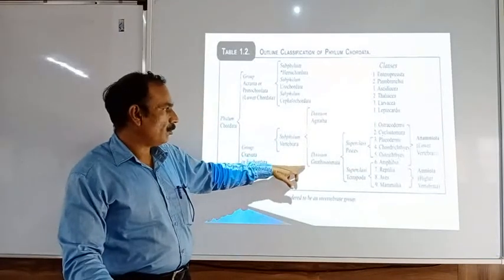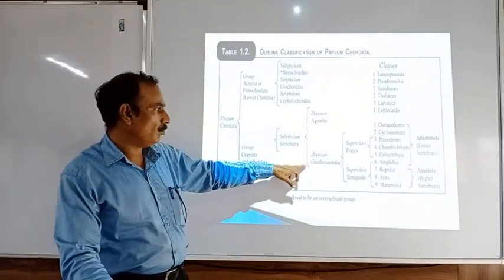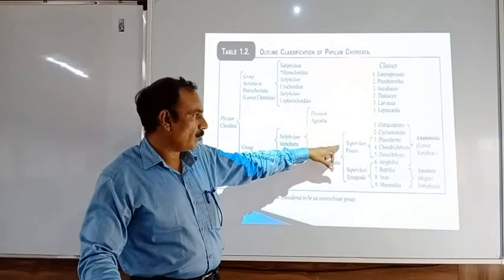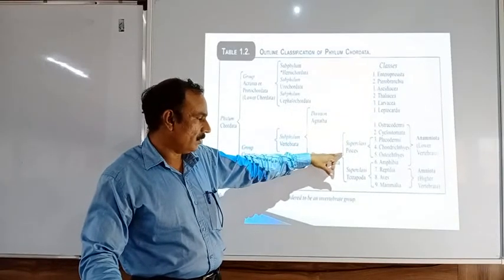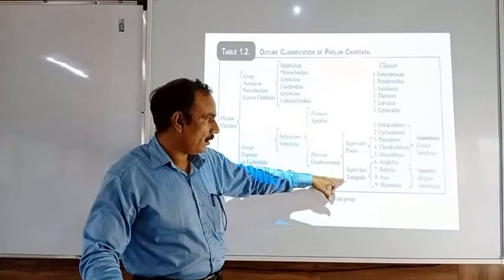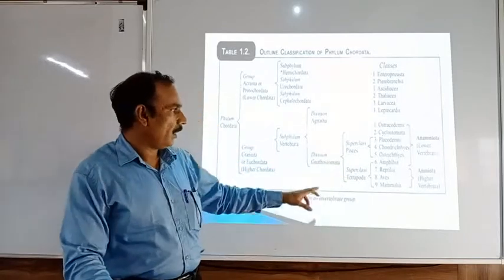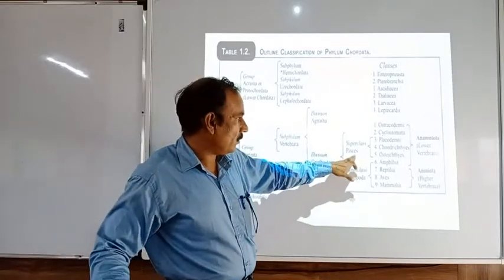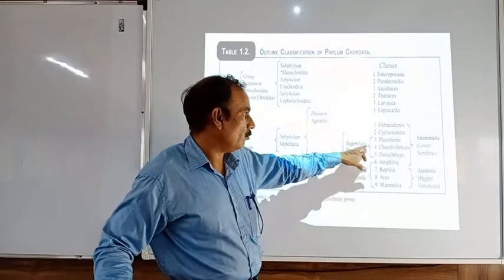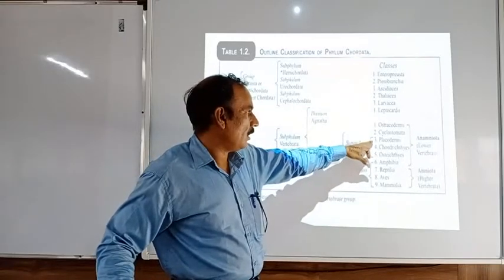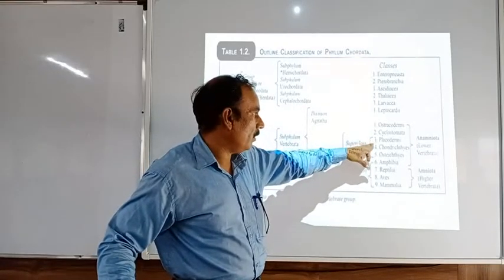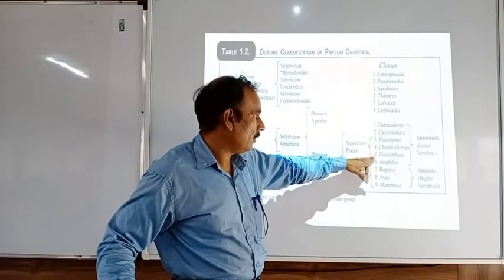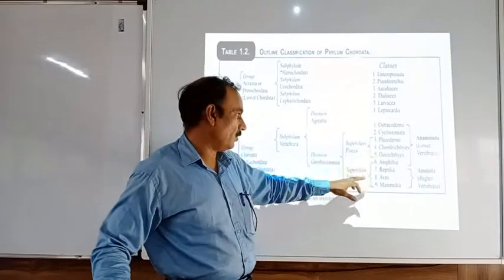Then division Gnathostomata is divided into two superclasses, superclass Pisces and superclass Tetrapoda. And superclass Pisces is divisible into three classes: class Placodermi, class Chondrichthyes, and class Osteichthyes.